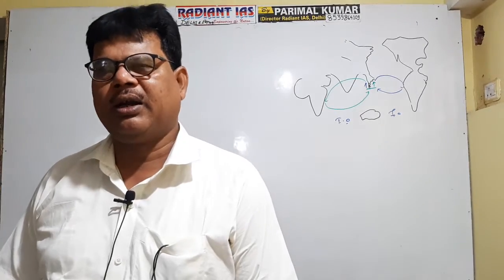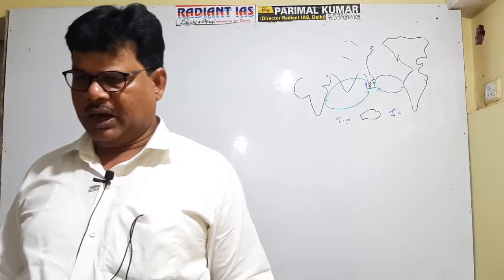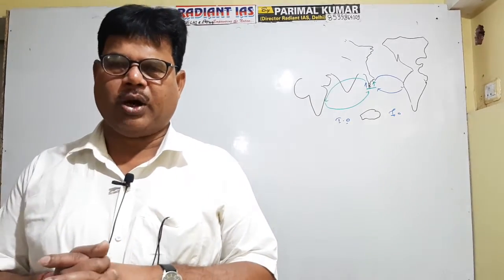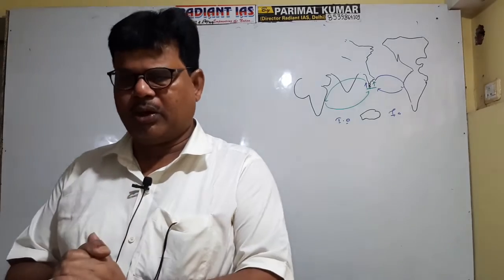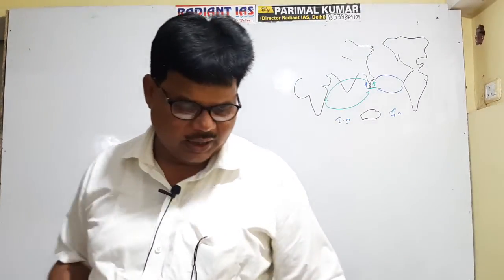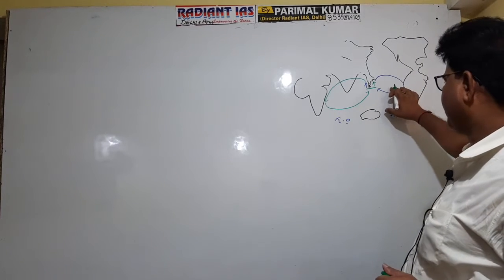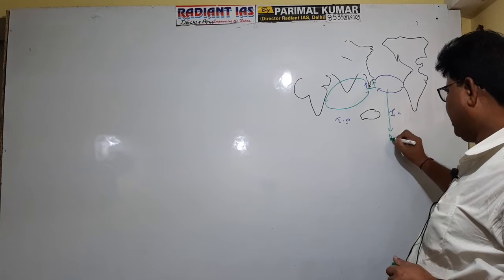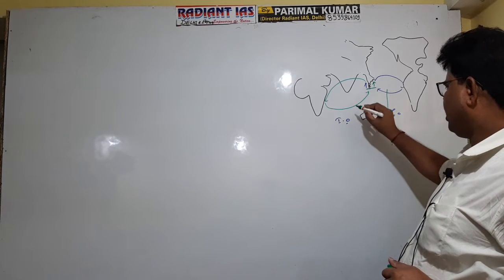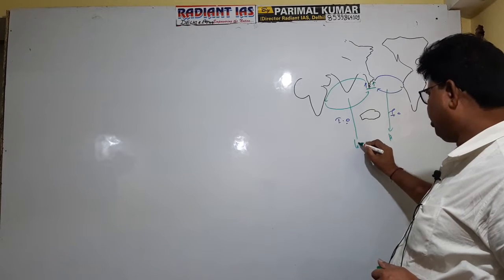Walker studied the trend of the formation of these cells and noticed one important point: there is a correlation between the two cells. If the central part of the cell in the Pacific Ocean has high pressure, at that time the central part of the cell in the Indian Ocean will have low pressure.